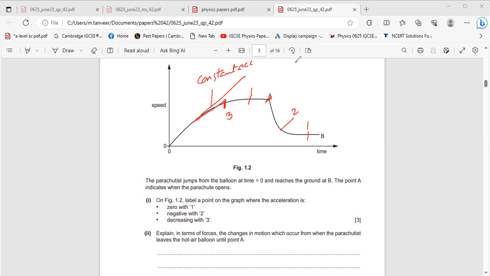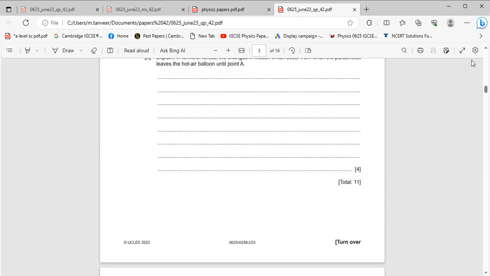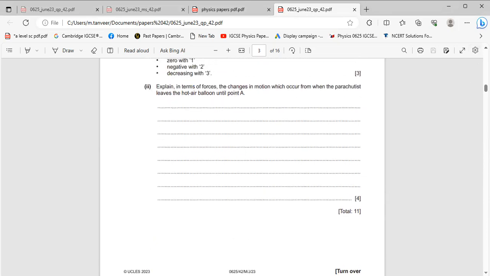So we will write this in detail since it is of 4 marks. So you have to write in detail. The question is, explain in terms of forces.